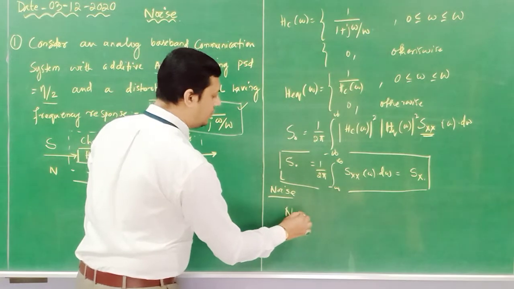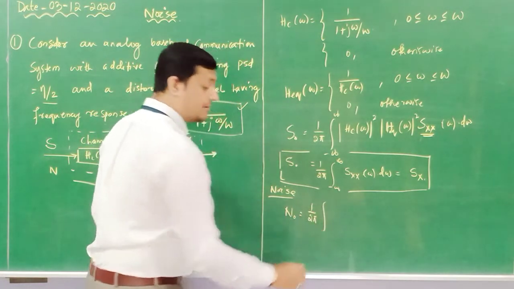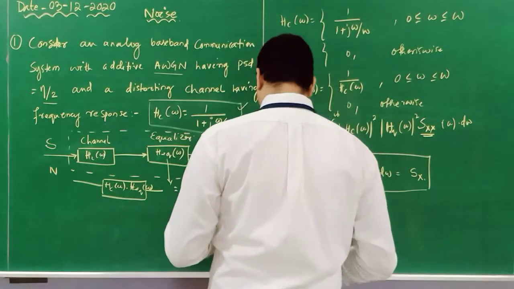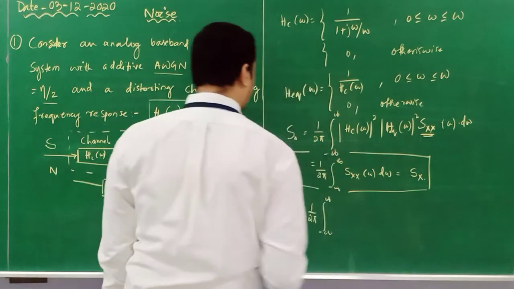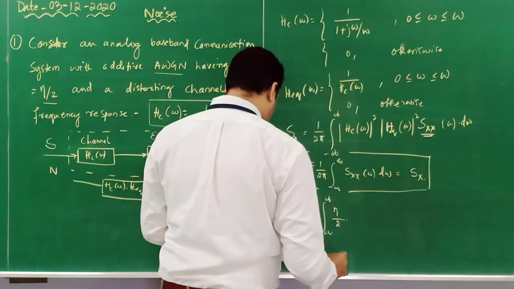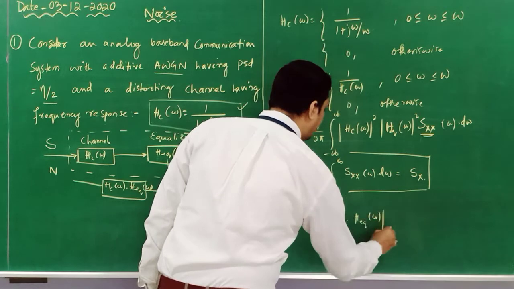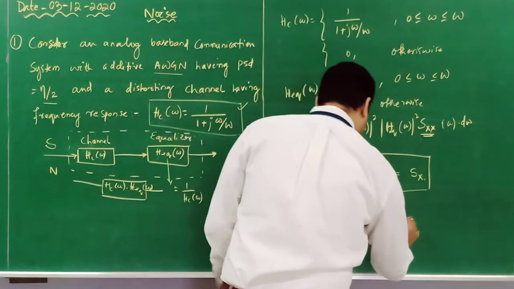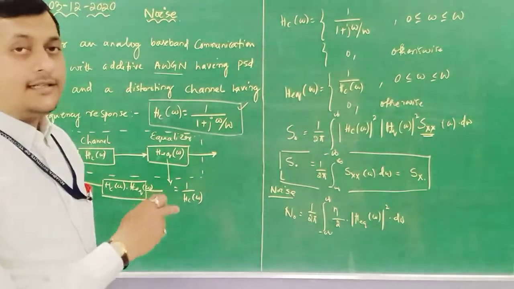Now the output noise power I will write as 1 by 2 pi. Then the bandwidth for this is minus to plus. The power spectral density is eta by 2 into the magnitude of H equivalent of omega whole square into d omega. Done. So what is the power spectral density for noise?